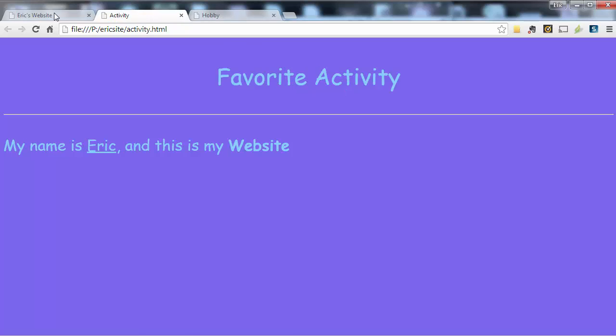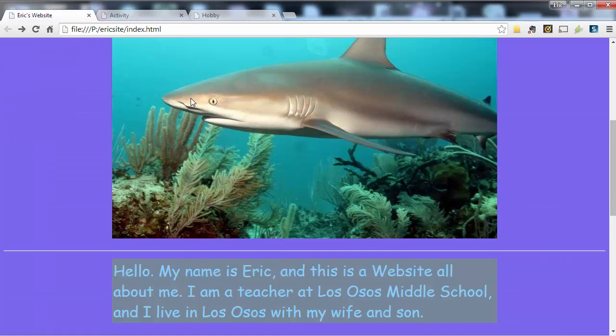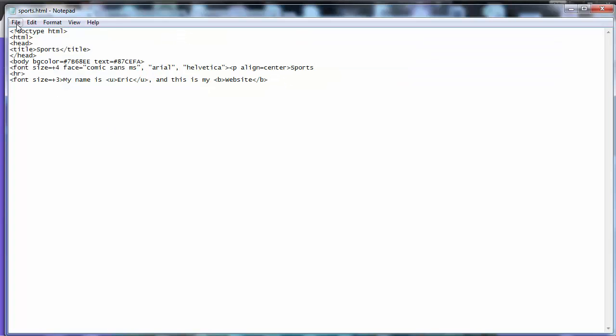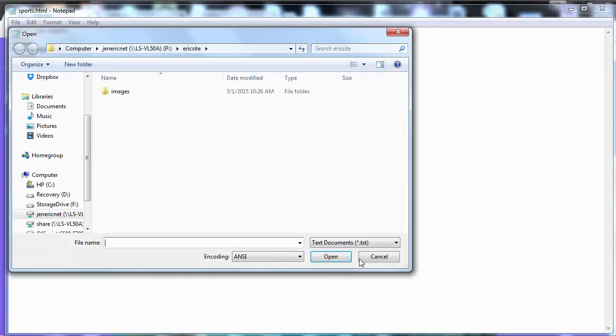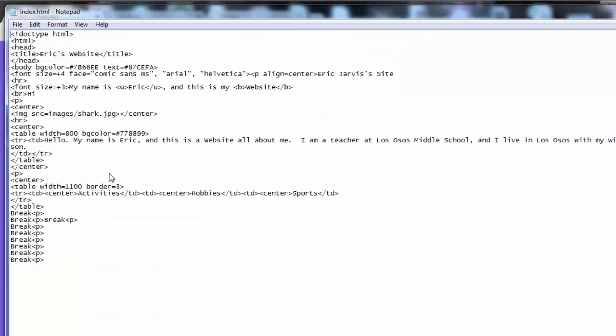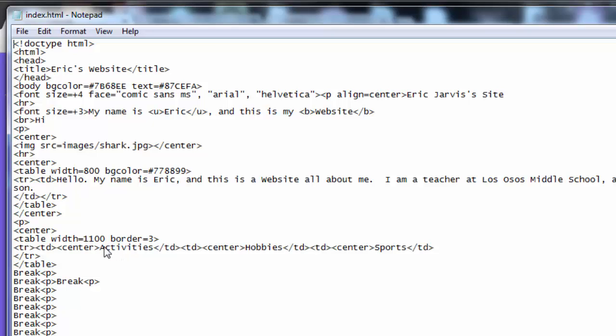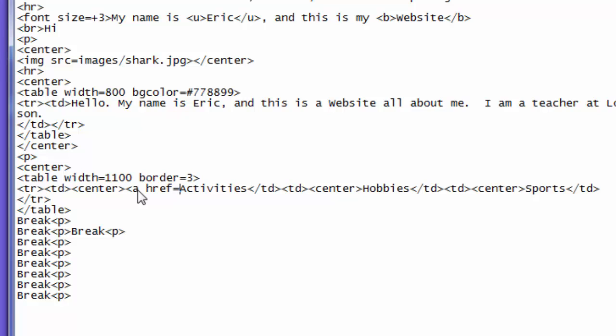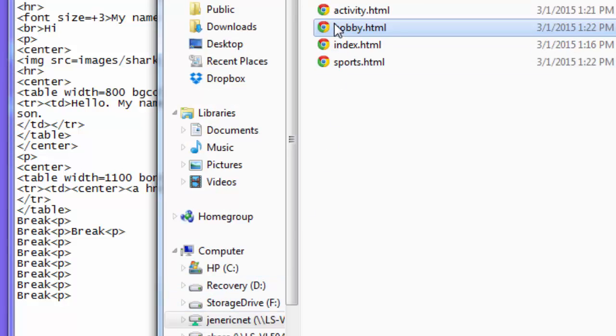So now I have these web pages. I want to link to them and then link back to this one. So we're going to require some more coding here. So here we go. Notepad. I'm going to open up the main one, index. Remember, I have to say all files, index, and I'm going to look for activities. Now the file name was activity, not activities. So A is for a link, it indicates a link, and then href is where I'm looking for it, equal sign. You should have a handout. And then you put in quotation marks the exact name of the file. You've got to be exact, activity.html.